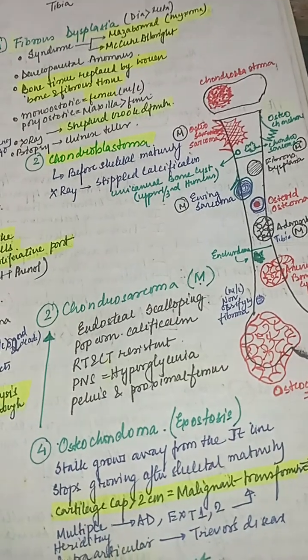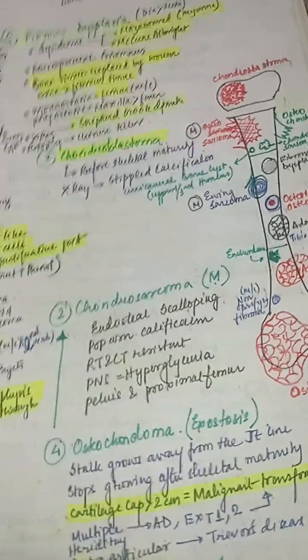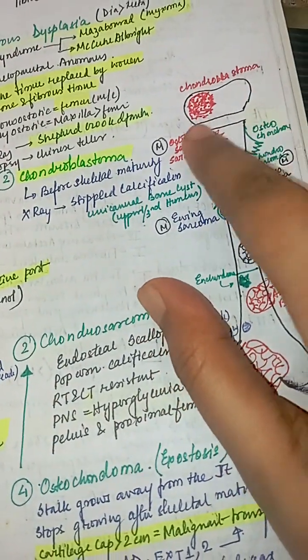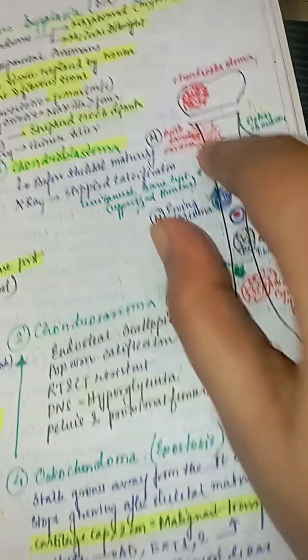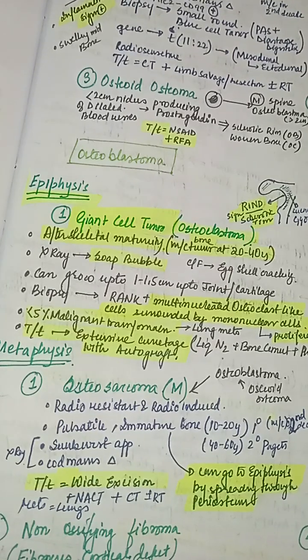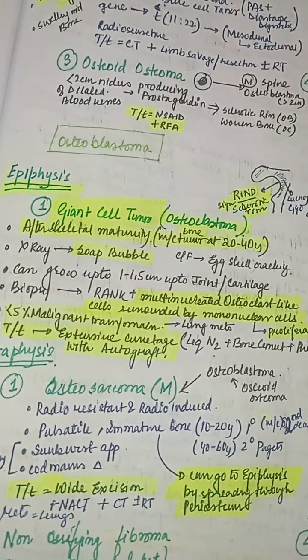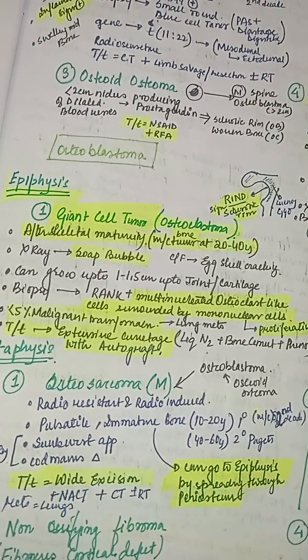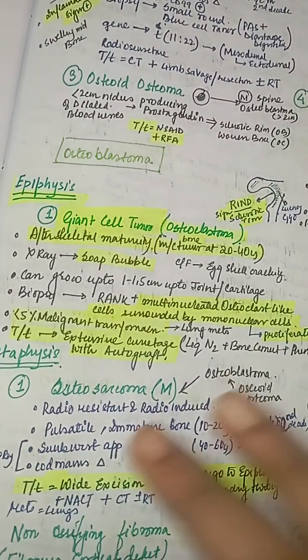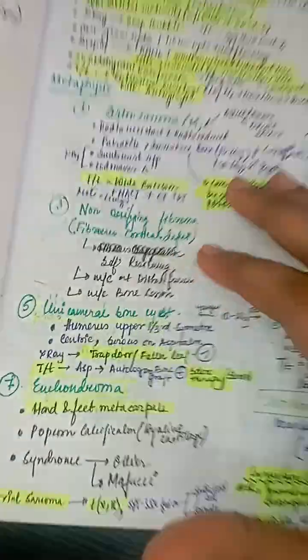In osteosarcoma, the tumor is pulsatile, and because it occurs in the immature bone, the epiphyseal plate is present, and therefore it cannot go to the epiphysis, and it is restricted to the metaphysis. And the treatment is wide excision, neoadjuvant chemotherapy, and radiotherapy.